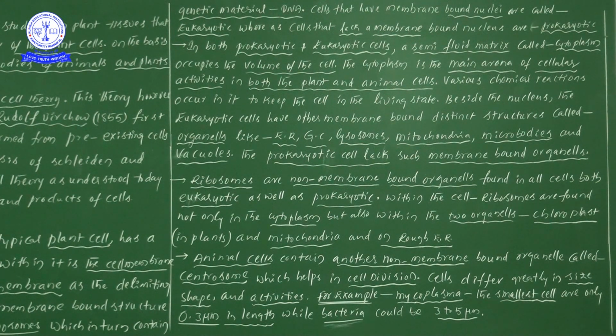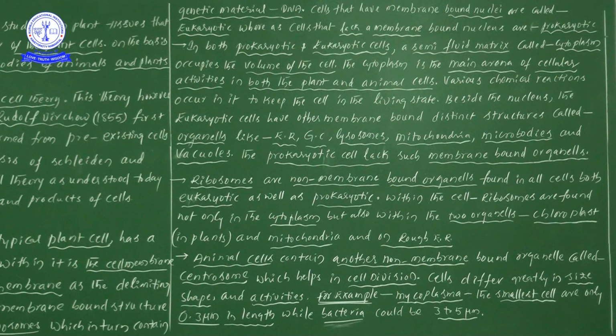In this side, what is the information we have learned? Schwann, Schleiden and Schwann together proposed the cell theory, but they didn't explain how new cells are formed. Rudolf Virchow for the first time explained it. He explained that new cells are formed from pre-existing cells. That is what we simply call omnis cellula e cellula.